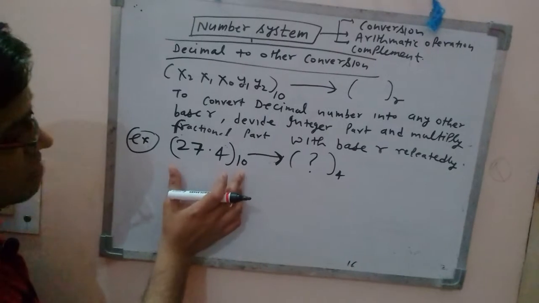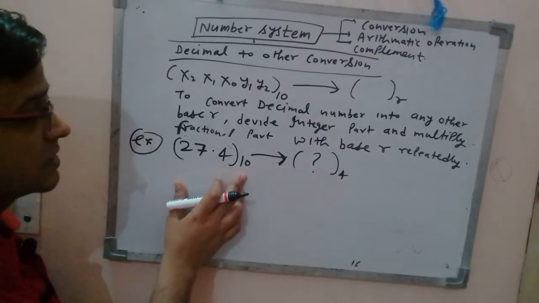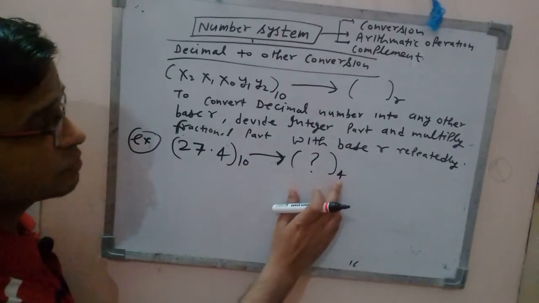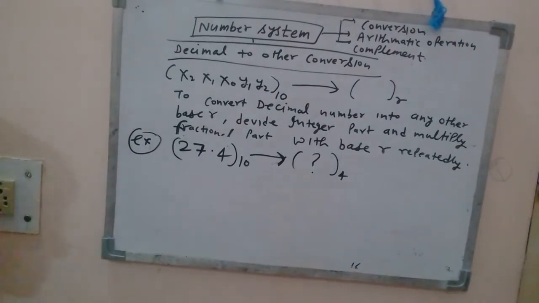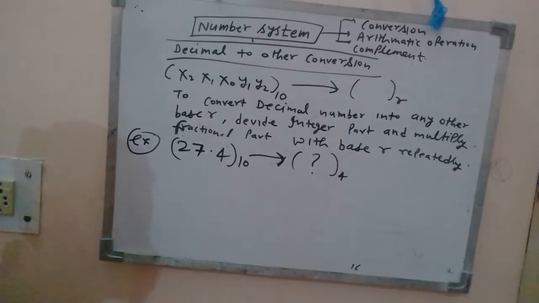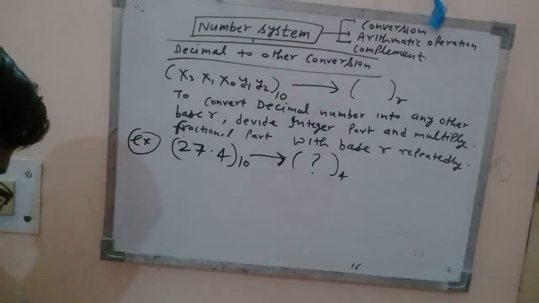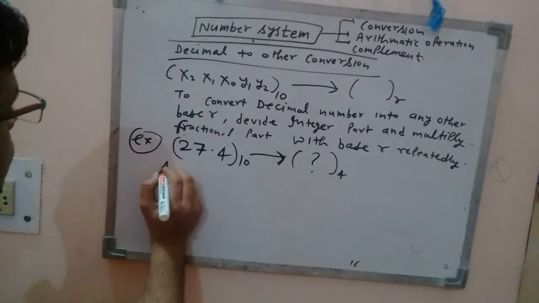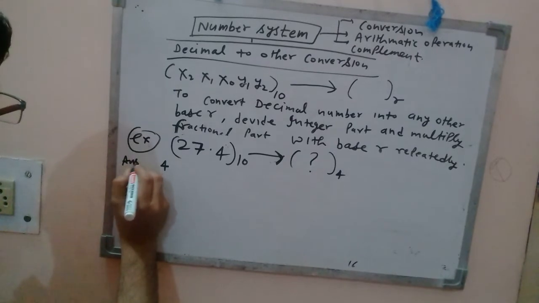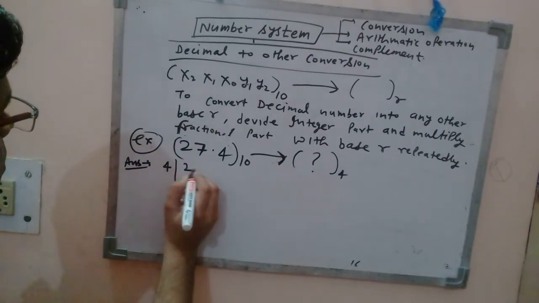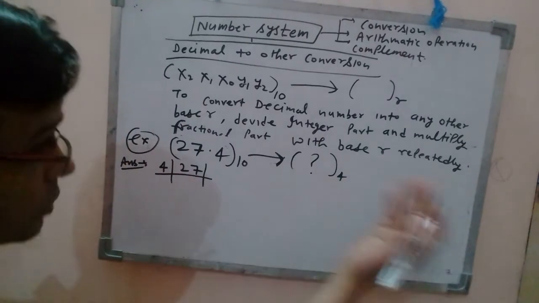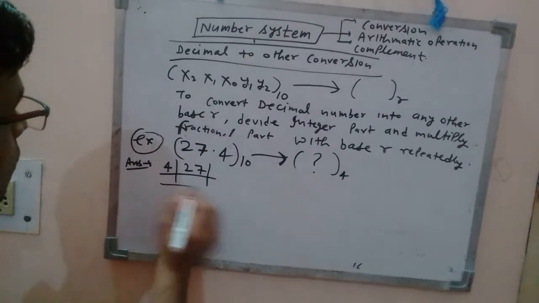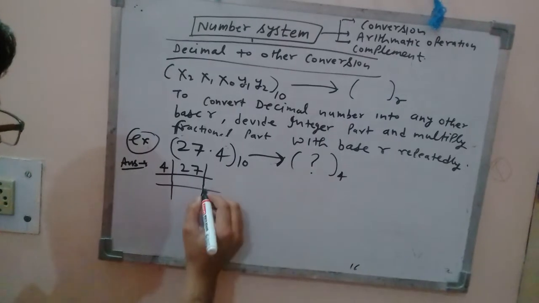So this is a decimal system and you have been asked to convert this decimal system into any number system whose base is 4. So how to do this? Repeat the same process that you did earlier. So divide this integer part 27 by 4, the base of the number system in which you want to convert.